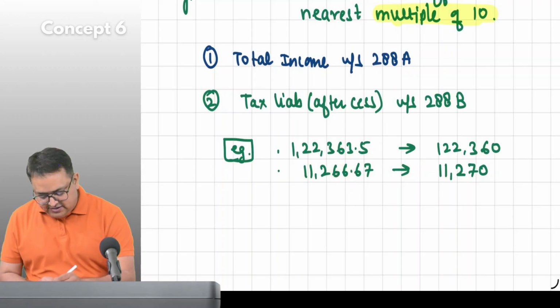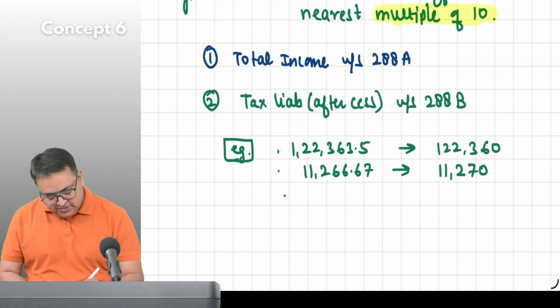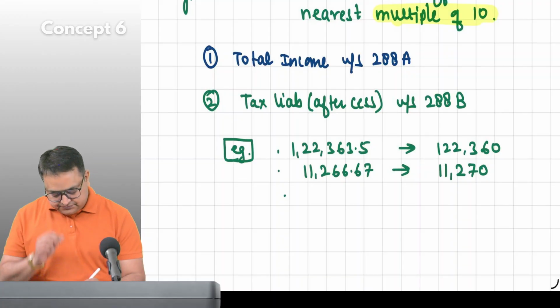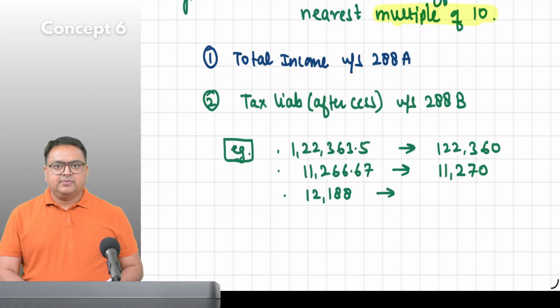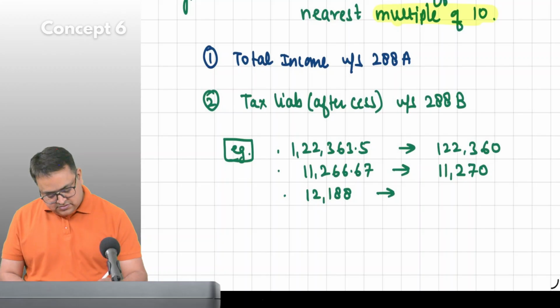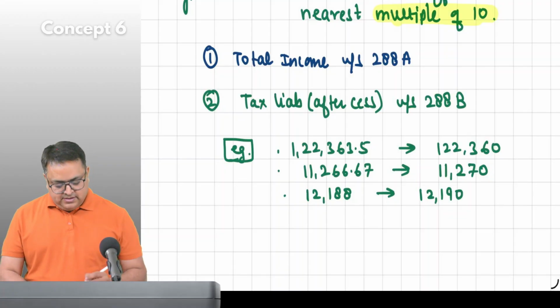Okay, everybody tell me, you should not be confused here. Everybody has to be correct. Let's say 12,188. What will it become? 12,190. Okay.